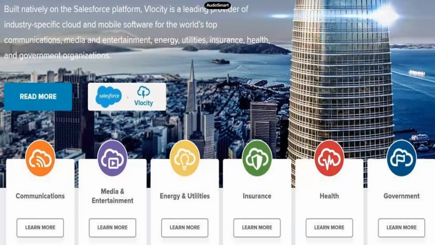And Velocity is trying to streamline that process. For the whole process which I just explained related to pharma, to fit that whole business process you need to build a huge application which involves a lot of customization. You may have to write a lot of code, you may have to do a lot of configuration, right? So you end up taking a lot of time to build your entire application. But if you use Velocity's industry specific domains, Velocity has already done that for you. You just install it and you just start using it, right?